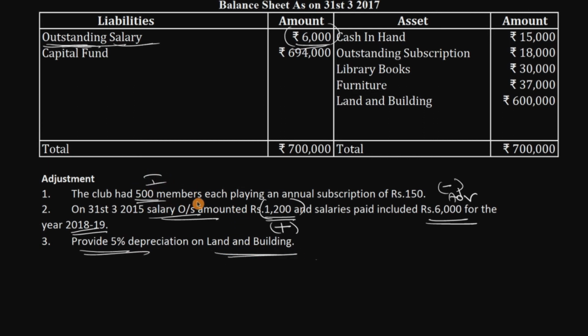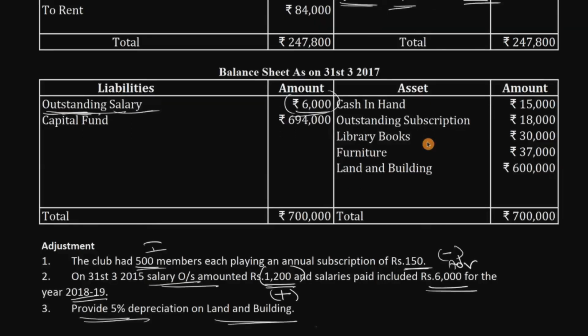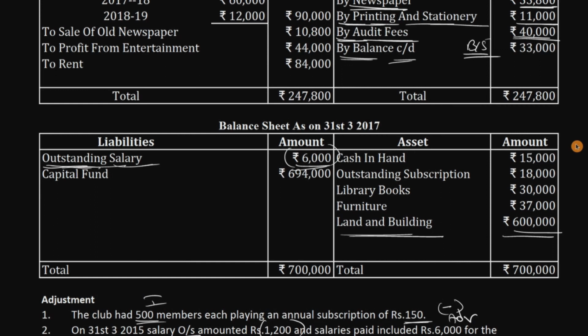Okay, 500 members and 150 rupees we already calculated. 75,000 minus 60,000, 15,000 is an outstanding like that. But now we should consider the expenditure side, the 5% depreciation on land and building. First of all, how much did the land and building cost? 6 lakh rupees. Then just charge 6 lakh rupees into 5%.